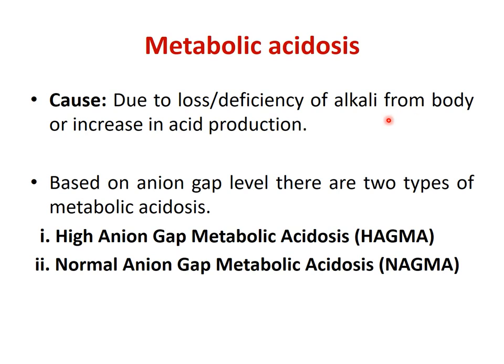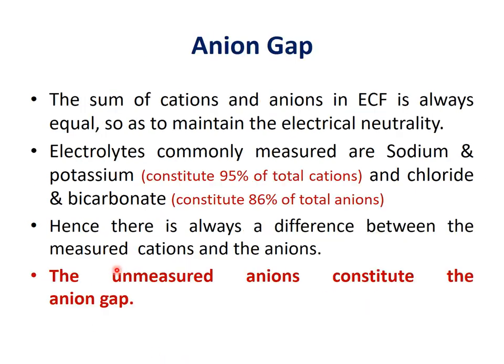There are two types of metabolic acidosis based on the anion gap level. If you remember, in the last lecture we saw about the anion gap. So in metabolic acidosis, the anion gap is always measured. That helps to assess which type of metabolic acidosis occurs. One is high anion gap metabolic acidosis, and the second is normal anion gap metabolic acidosis. So let's revise the anion gap, which we saw in the last lecture.